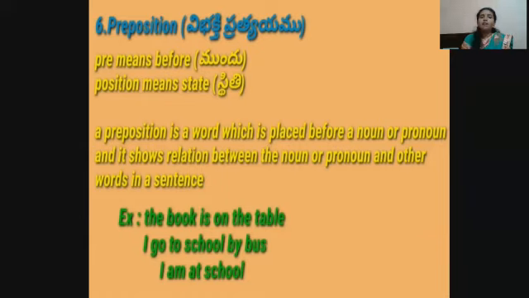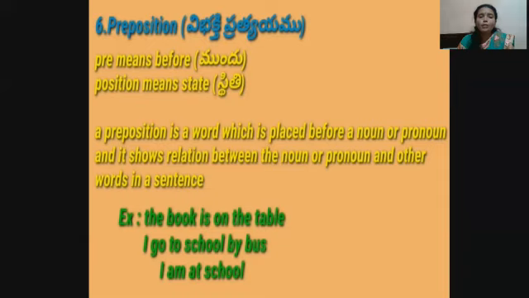The book is on the table. Here, book and table are nouns. So, we learn a preposition is a word which is placed before a noun. Here, the preposition on is in front of the noun table.